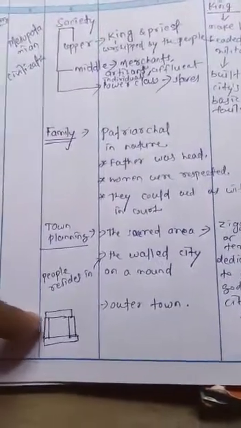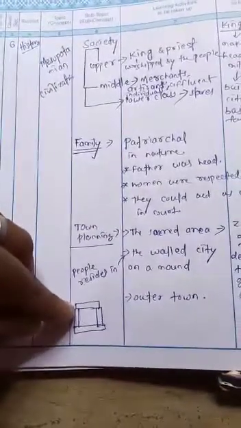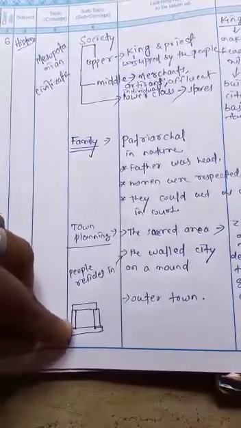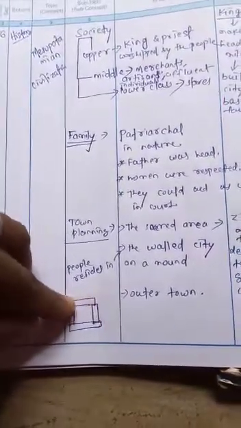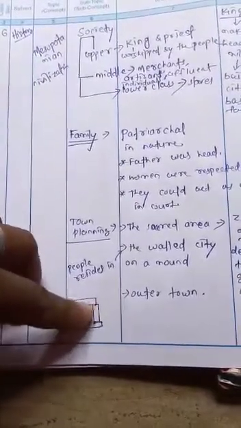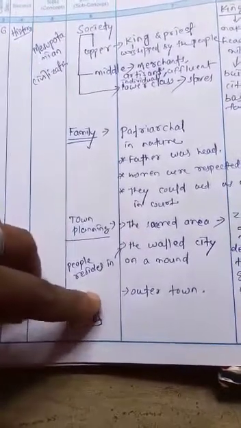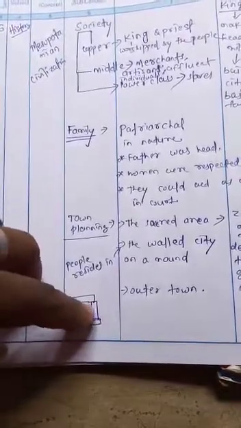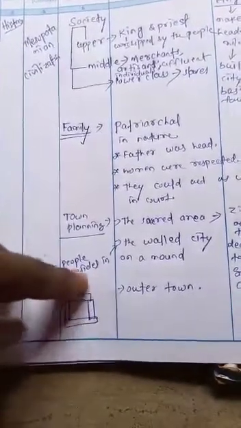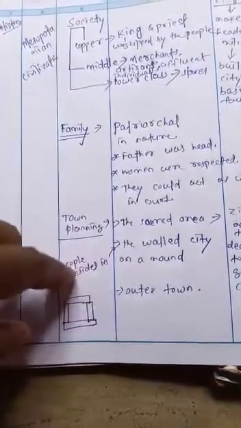I have drawn a picture here: on all four sides rooms are attached to each other, and in the center there was a courtyard. This was the ideal type of house built during that period in the Mesopotamian civilization.